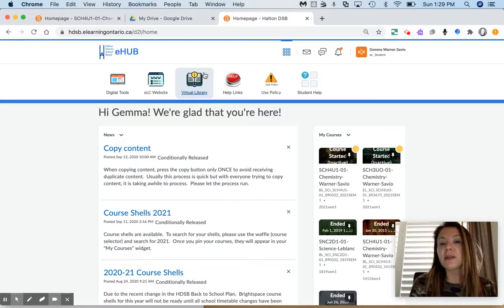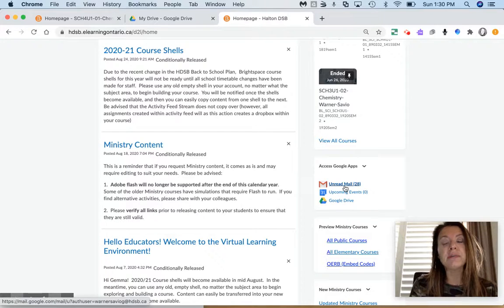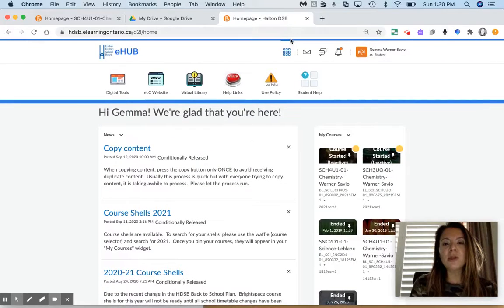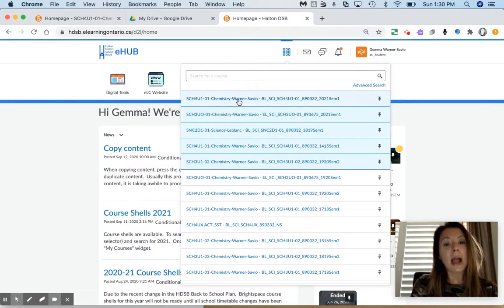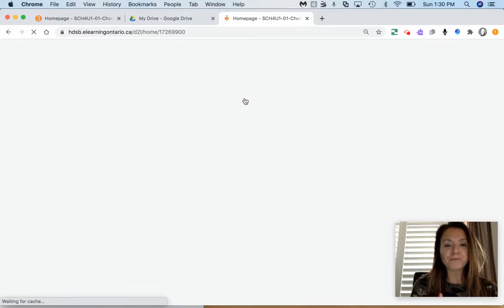Now, before you go any further in entering those courses, make sure that you have enabled the G Drive. Somewhere on this page down the right-hand side, you're going to enable the G Drive so that you have access to your emails and your Google Drive. Really important that you do that. Then we're going to go to our course code. So that is SCH4U, or in my other courses, SCH3U, whatever one applies to you.